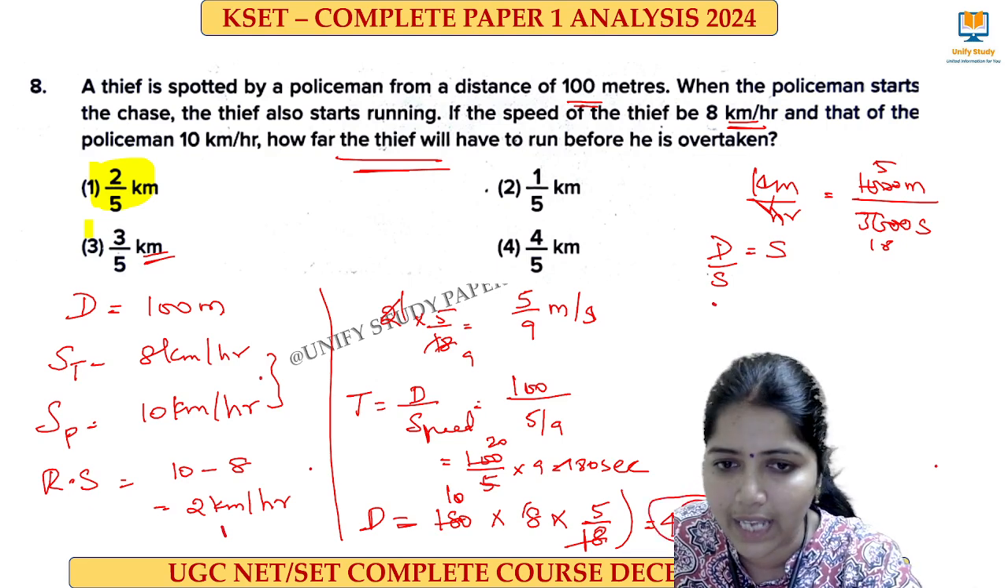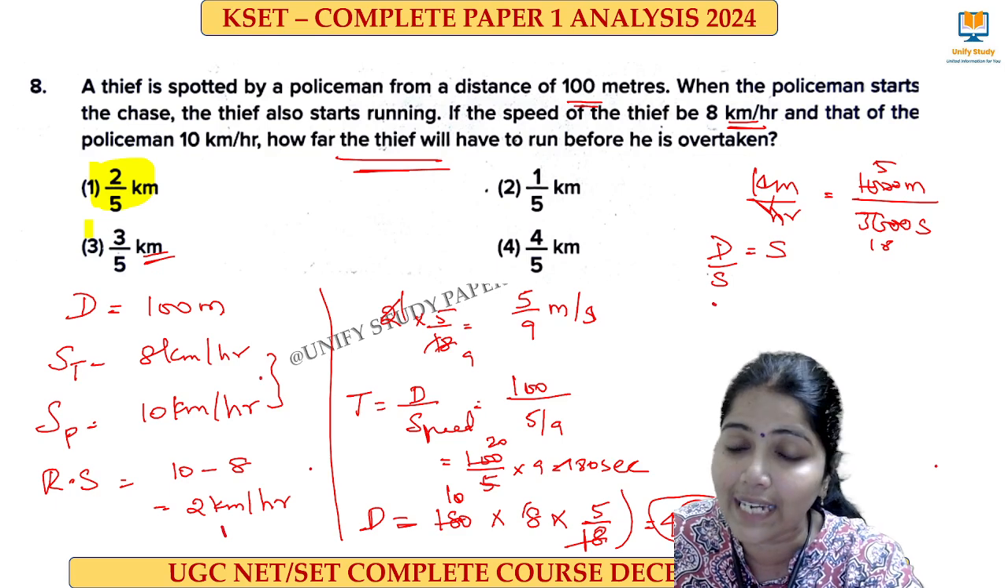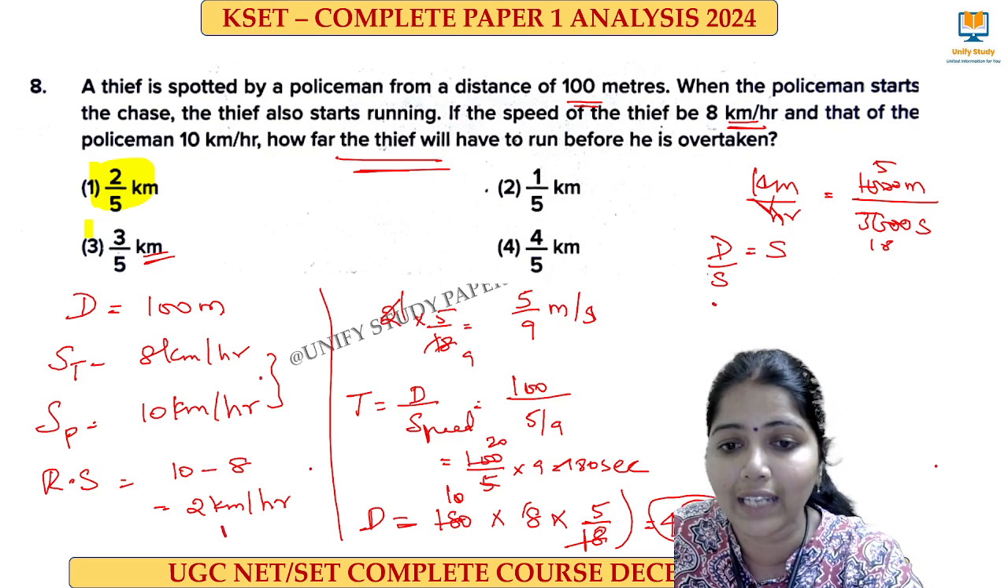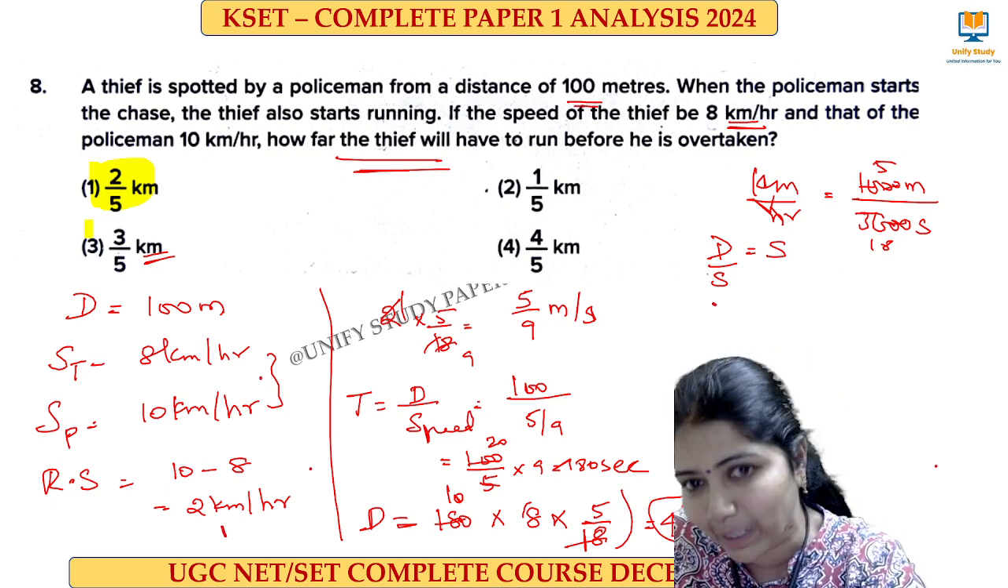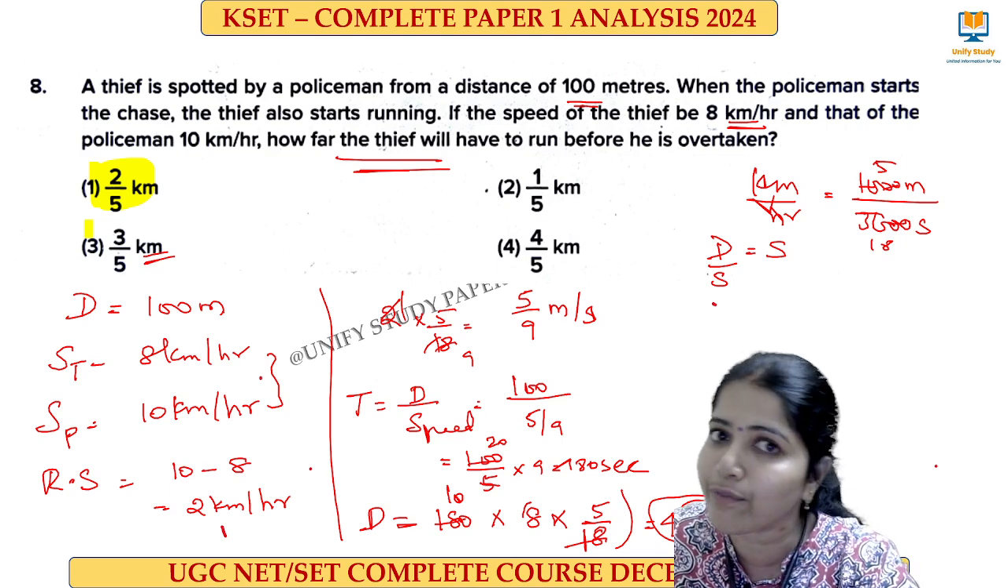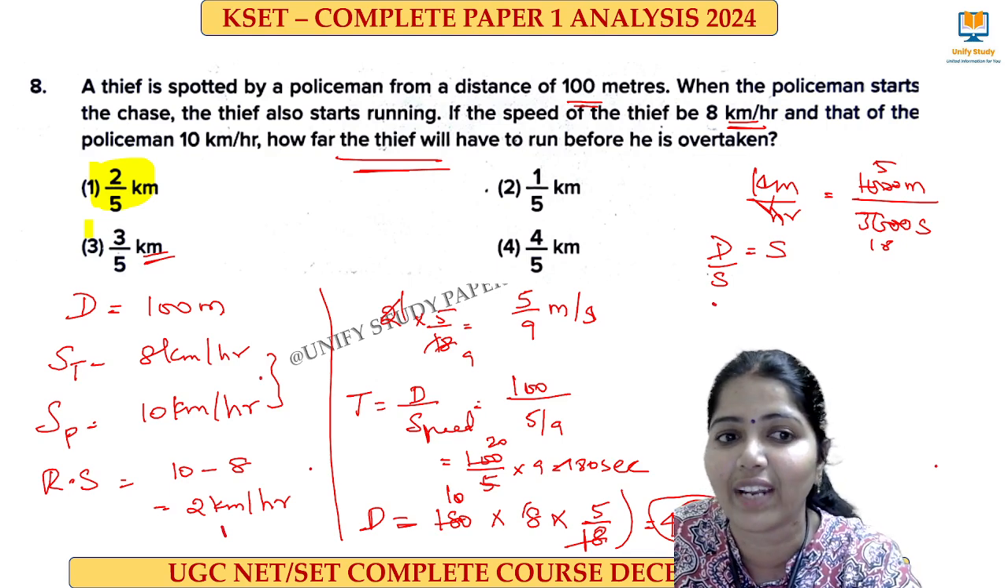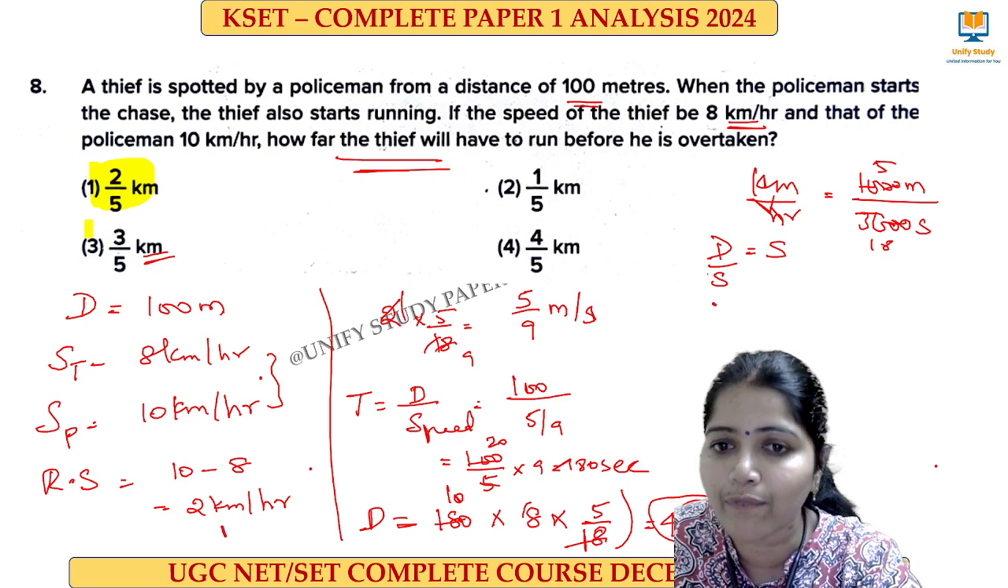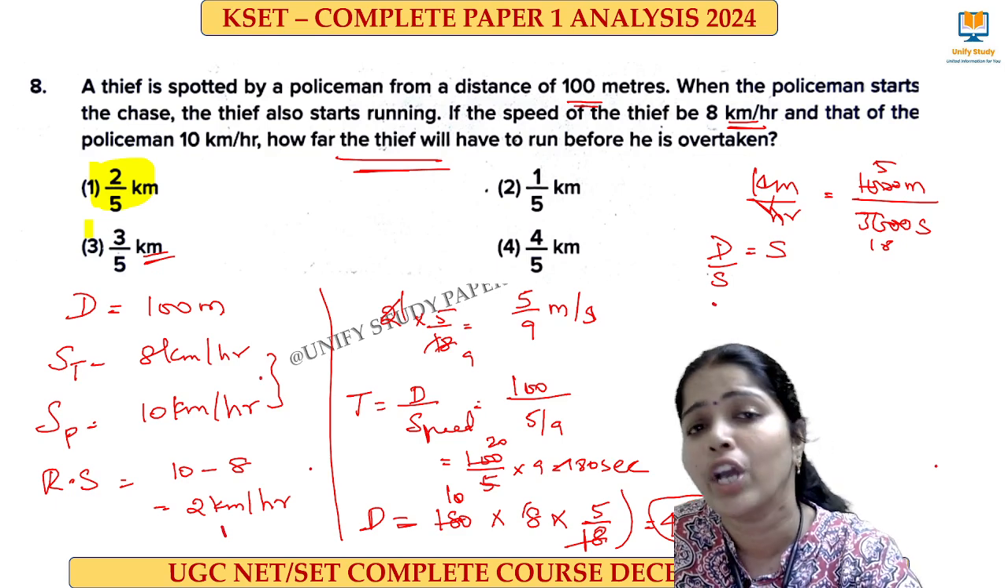Understood? So what is this 8 into 5 by 18? Here the 8 is the speed of the thief, and this 5 by 18 is for converting to meter per second. So now I'll be getting 400 meters. But here everything is given in kilometer. For that, what I have to do? I have to convert this meter to kilometer.